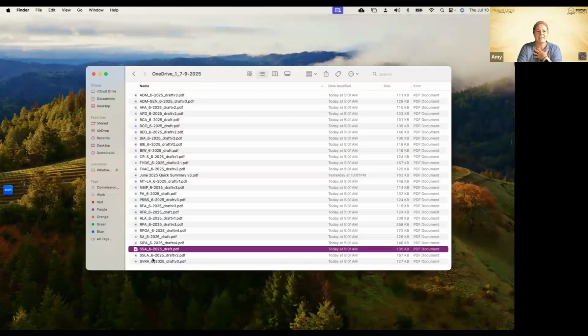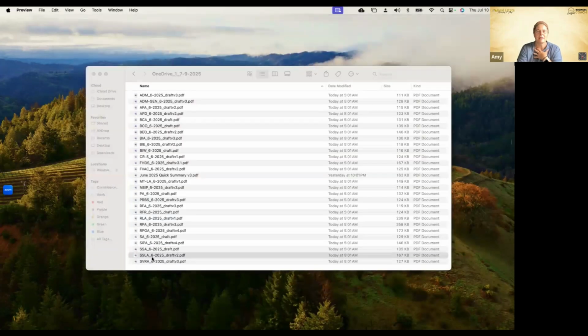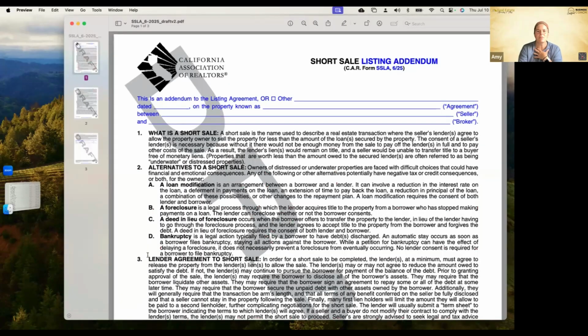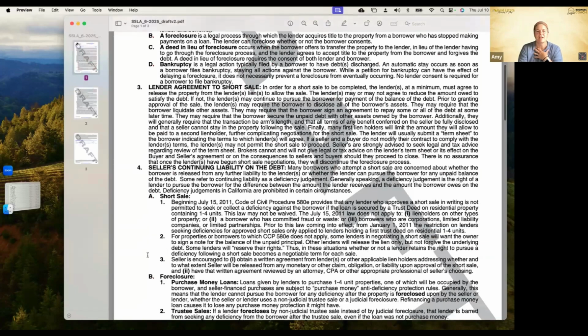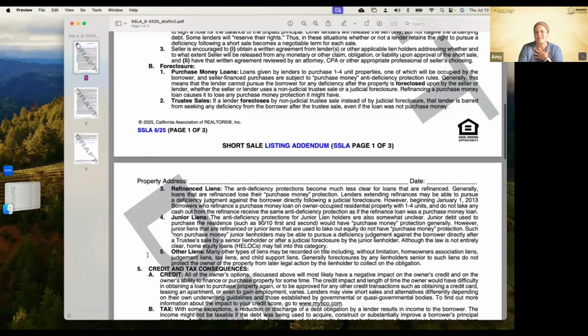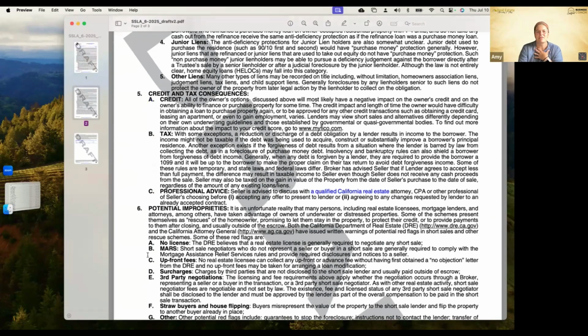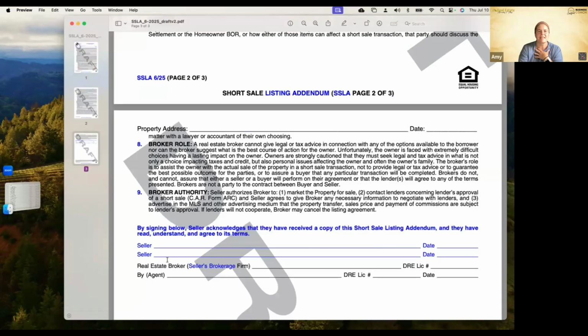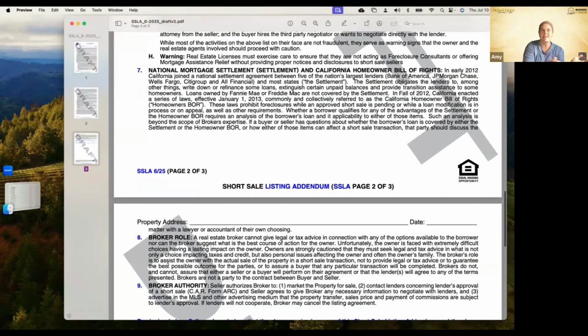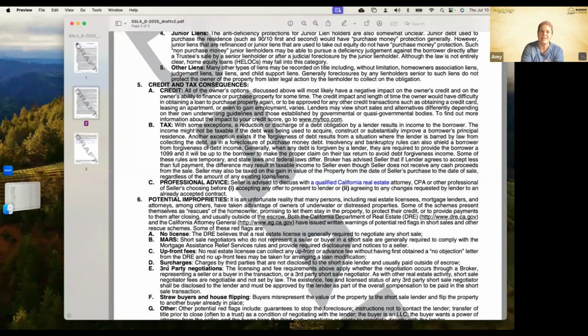Then we have our SSLA. This is our short sale listing addendum. So we would use this with our listing agreement when it's a short sale. It used to be called something else. But they've just done that there so that this is between us and the seller. So now there's one between the seller and the buyer, and then there's one between the seller and the agent. Okay, super simple there.